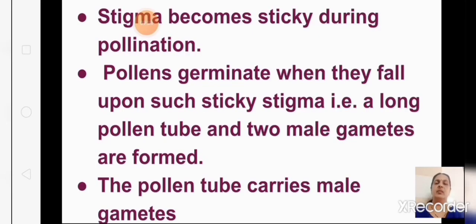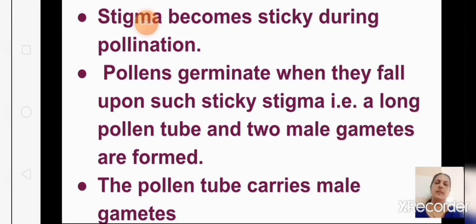Okay, then what happens during pollination? The stigma becomes sticky. The pollen grains germinate when they fall upon the sticky stigma, and they stick to the stigma, and the long pollen tube and two male gametes are formed.